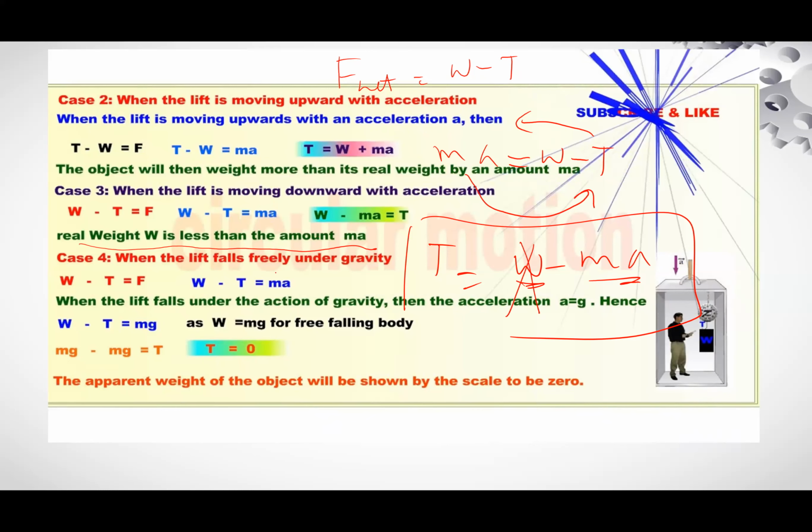Yes, when the lift falls freely. So whether you take this condition or that condition does not matter. T is equal to W minus ma. When the body is falling freely, then a will be equal to g. So T is equal to mg minus m times g, which is zero. So the body will be in the state of weightlessness. The scale will show zero scale reading.